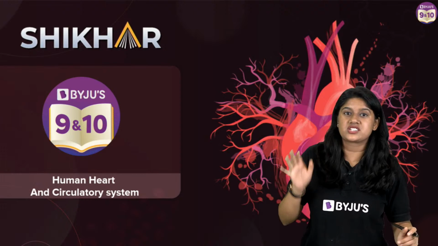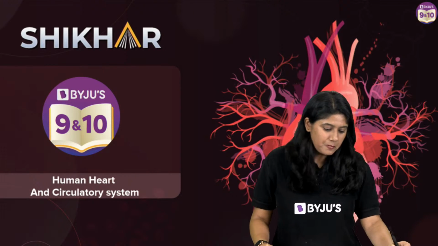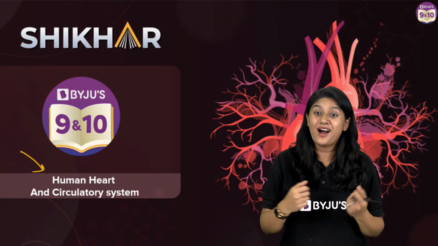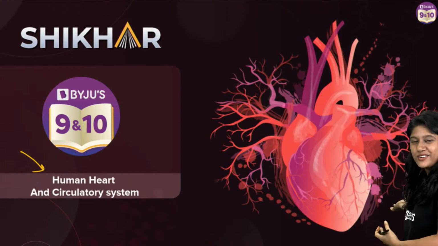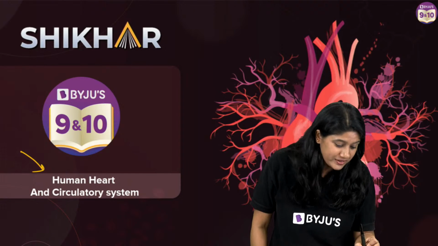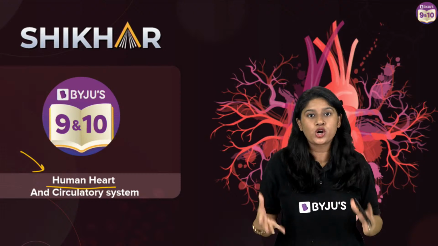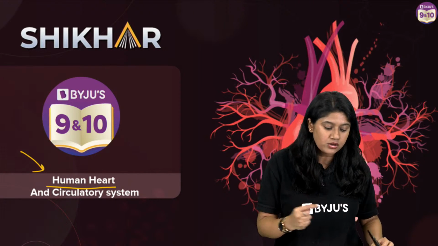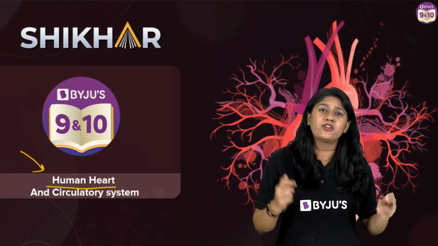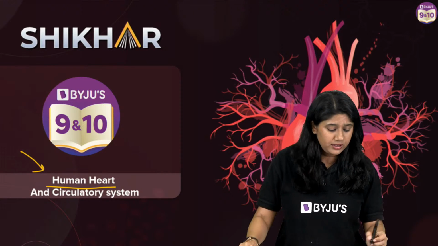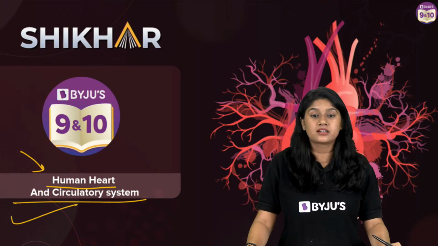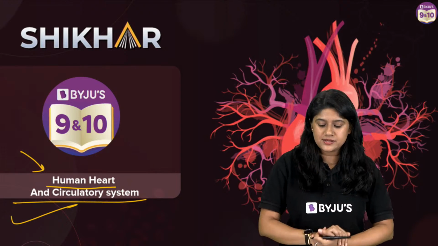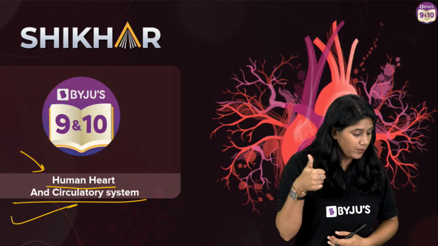So it's a very interesting topic, right? It's interesting in a way that it actually helps us understand how our heart works. So in today's class, we will be focusing on the structure of the heart. We will discuss the structure and then of course we'll be discussing the very important question from this particular chapter, the double circulation, and we'll be taking a look at the circulatory system. So I hope that all of you are clear what we'll be doing in today's class.